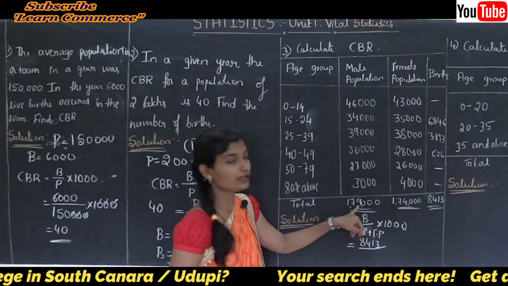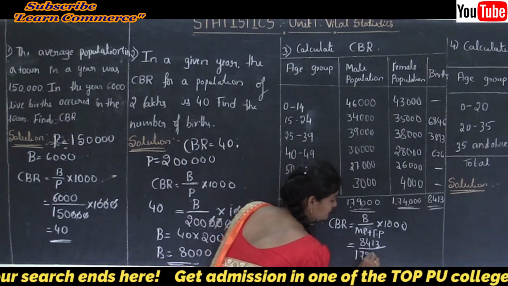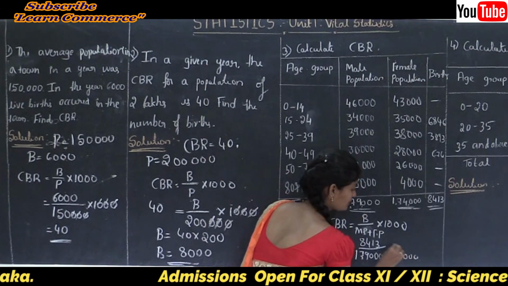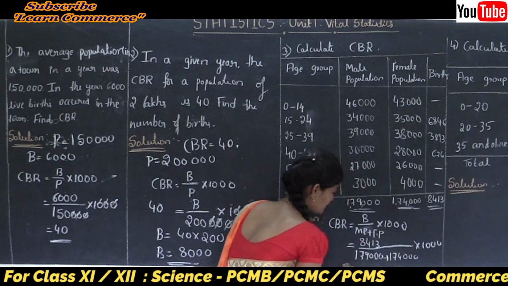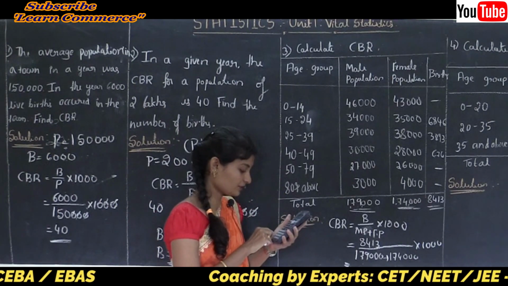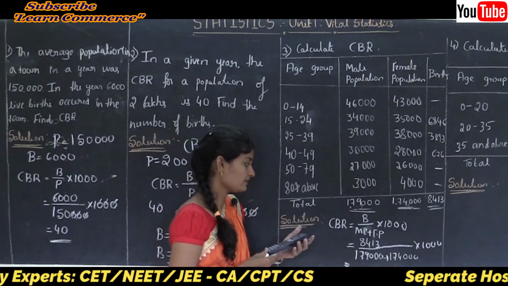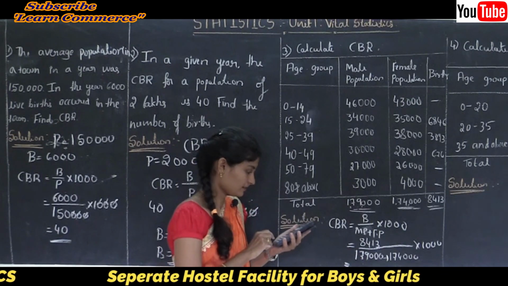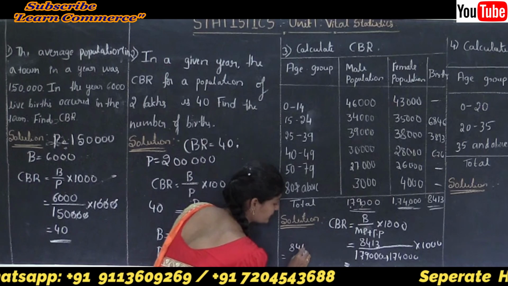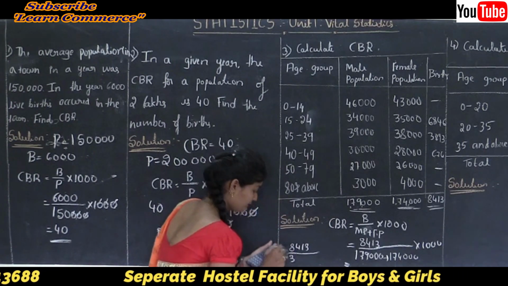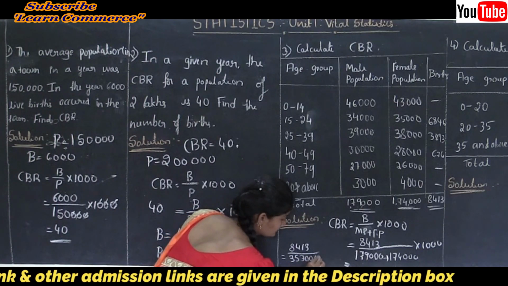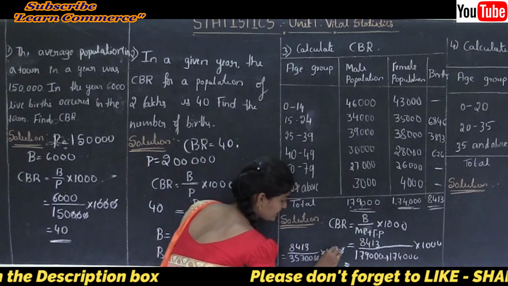The total of the male population is 1,79,000 plus the total of the female population, 1,74,000, into 1000. 1,79,000 plus 1,74,000 is 3,53,000. Here the zeros get cancelled.